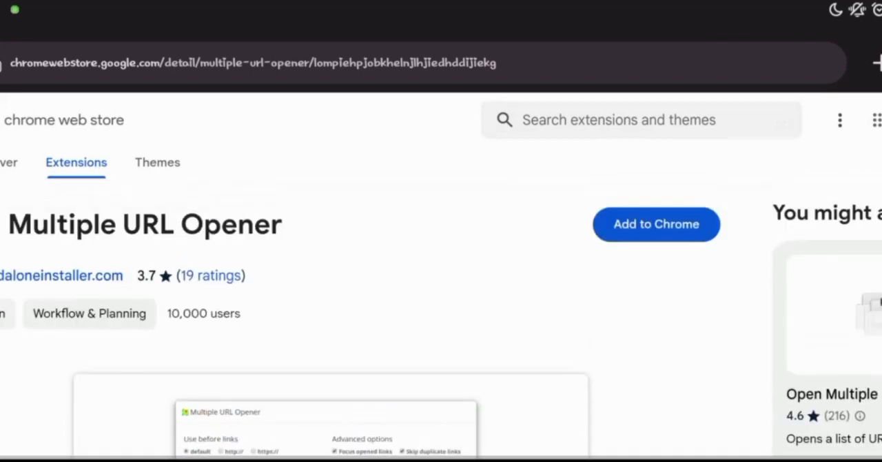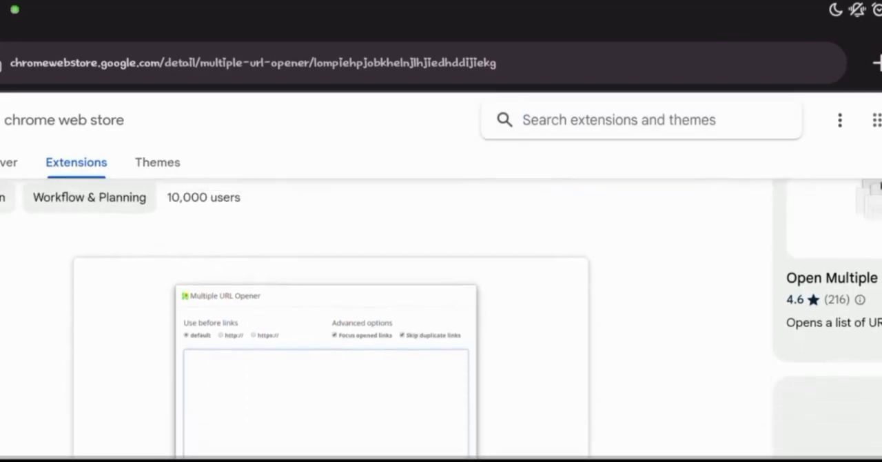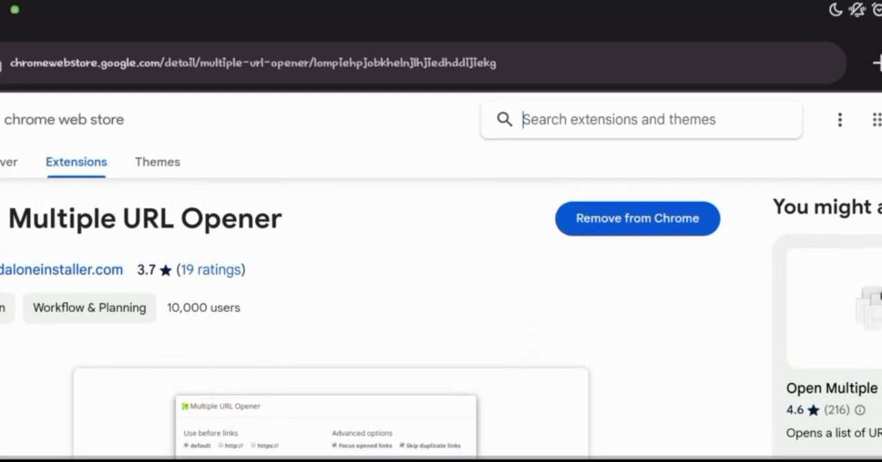Select add to Chrome right now, and if you do select that, guys, this extension is going to be downloaded and added to your Chrome browser. If you can see this section which says remove from Chrome, it's an indication that the extension has been added to your Chrome browser right now.